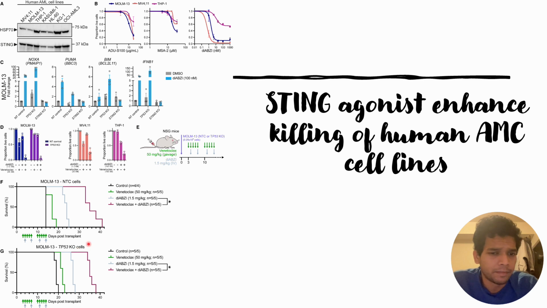And they did the same things with the MOLM13 cell lines with TP53 knockout. So in this case, TP53 knockout MOLM13 cell lines were injected into the mice, not patients, into the mice, and then the following treatments were done.